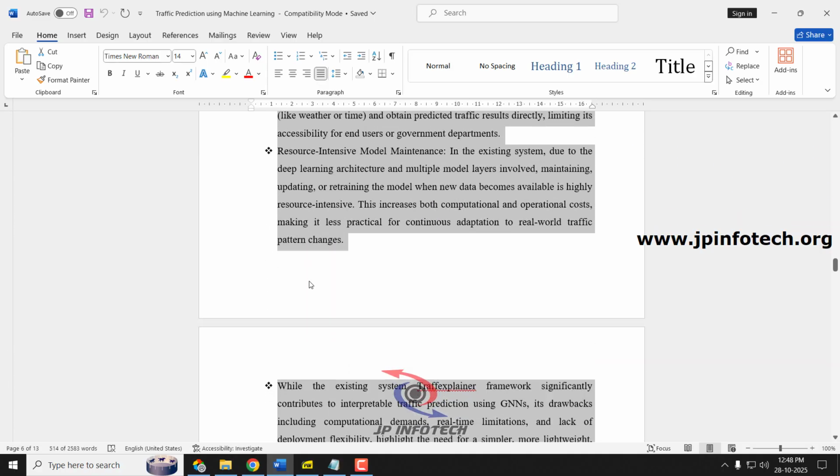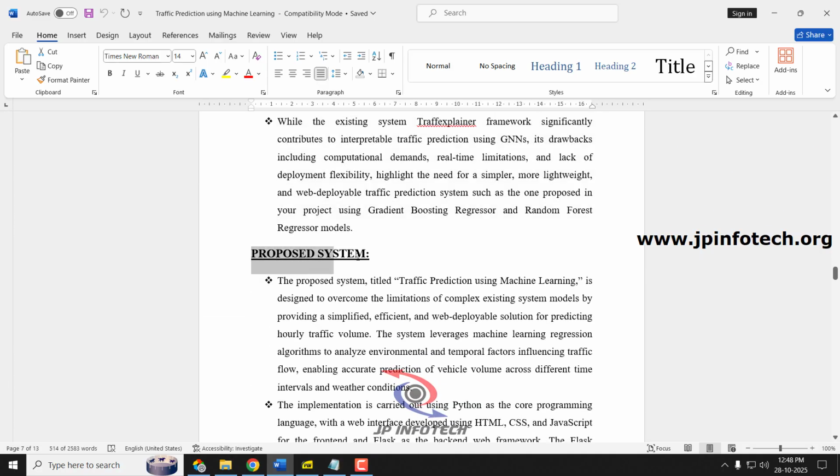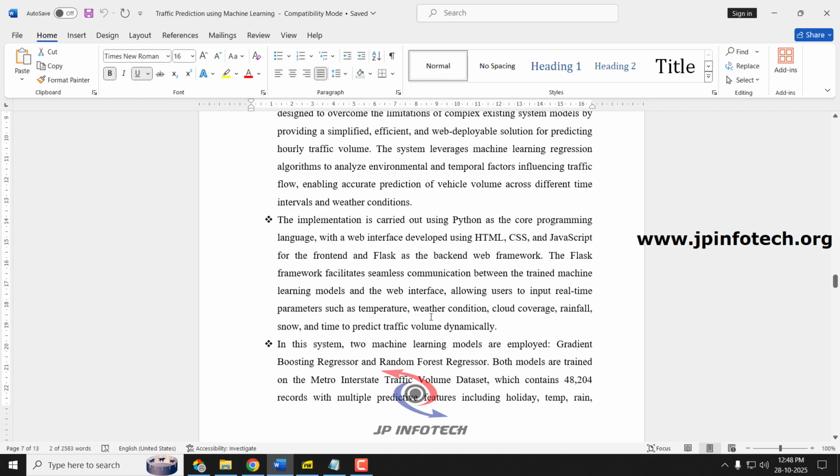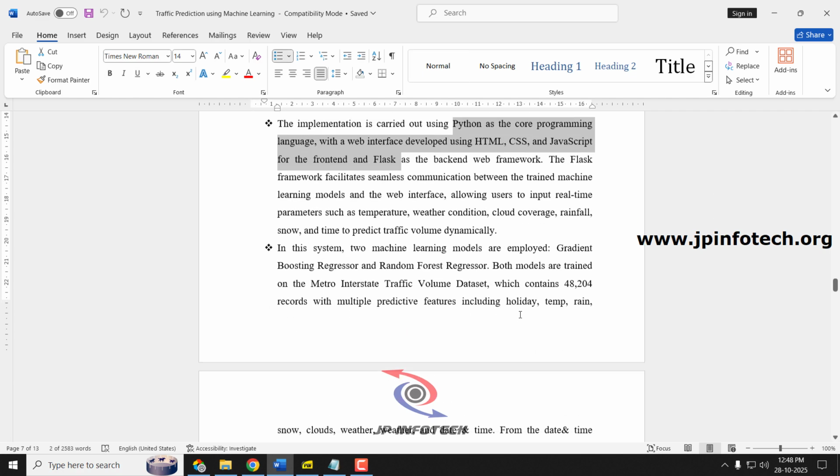Next, coming to the proposed system. To overcome the issues available in the existing system, we have proposed traffic prediction using machine learning. The main thing we are overcoming from the existing system is the complex model. In the existing system, a complex model has been implemented. We are going to simplify it and predict the hourly traffic volume using 2 different machine learning regression algorithms. We have implemented it using Python, HTML, CSS, JavaScript and Flask for the web framework.